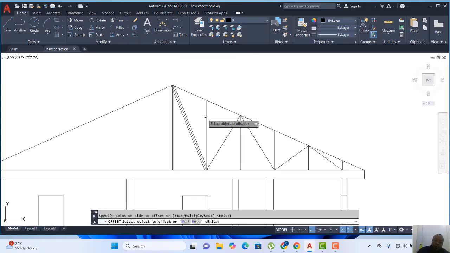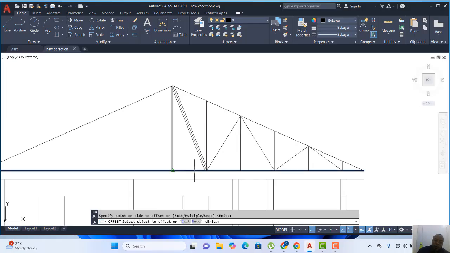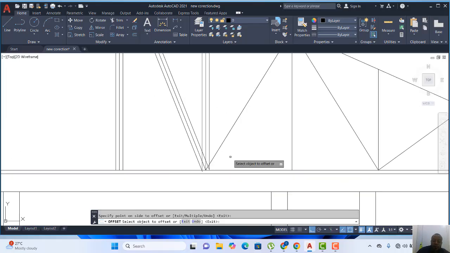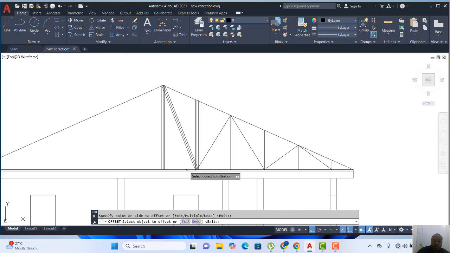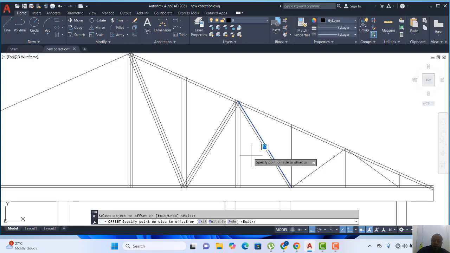I'll set another 50 here. Let me offset 50 up here. Then I'll offset 50 down here. Offset this. Offset this. Offset this.